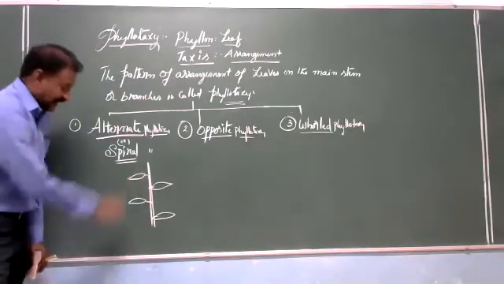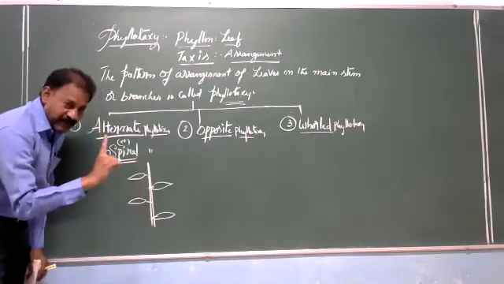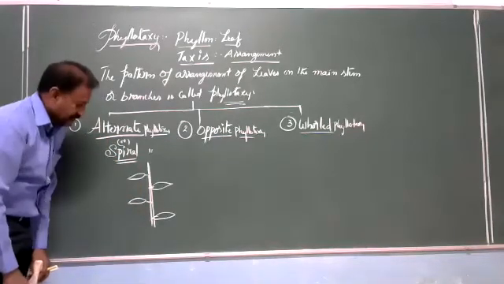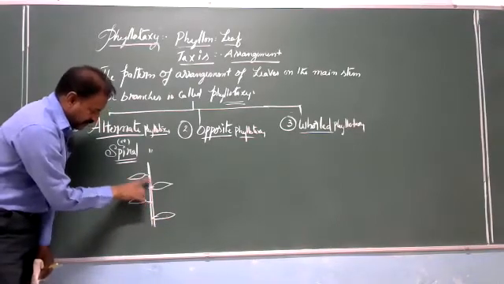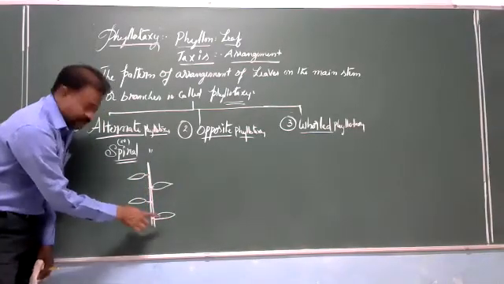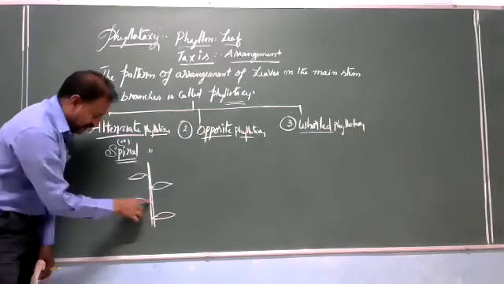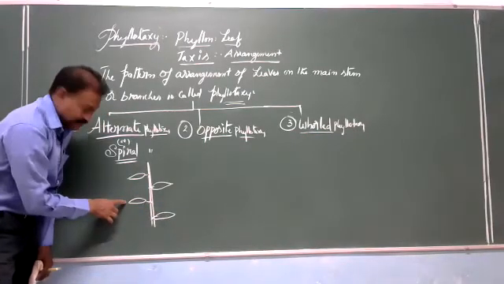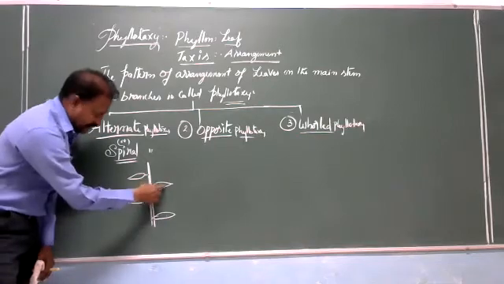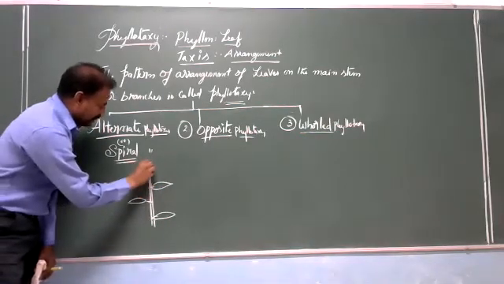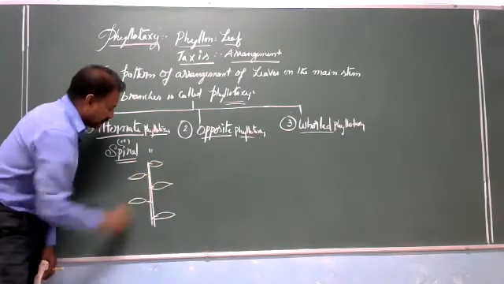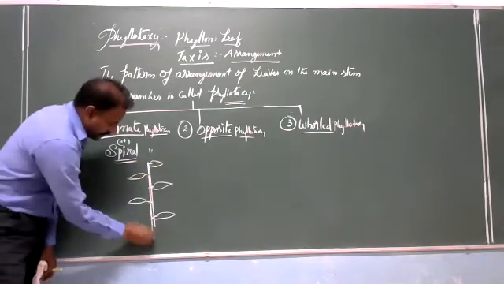The concept is, at every node, only one leaf is present. But they are arranged alternately: if one is on this side, the next is on the other side. Alternate.